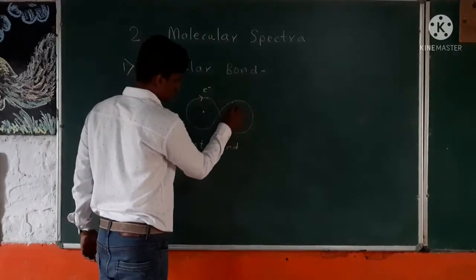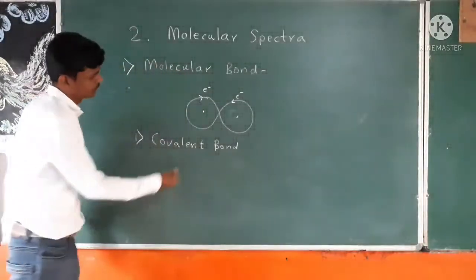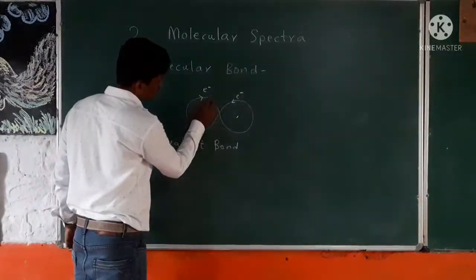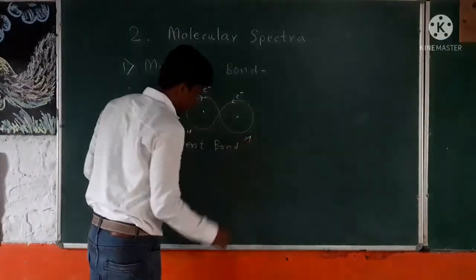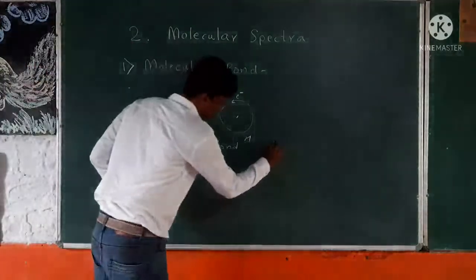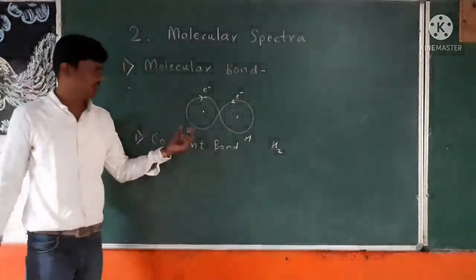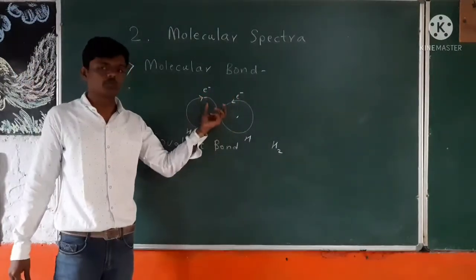Electrons are moving like this. These two electrons are shared by these two atoms. Let's say it is hydrogen, so it is the hydrogen molecule H2. With one proton, one electron, one proton, one electron, they are sharing the electronic pair in between them.